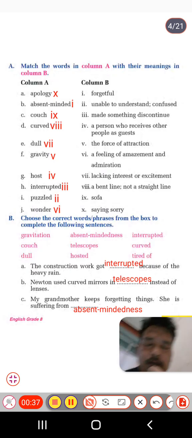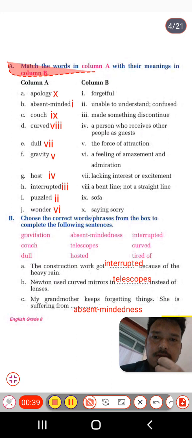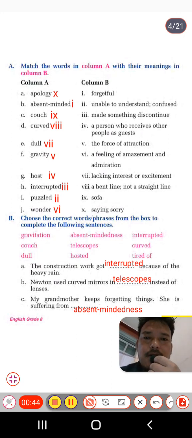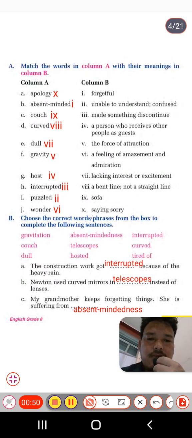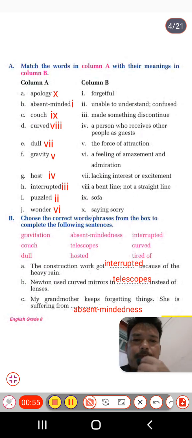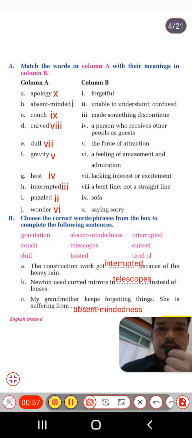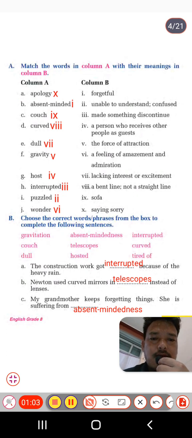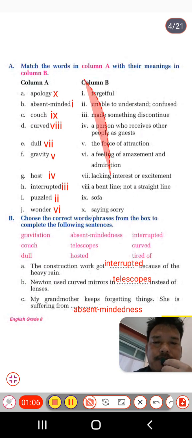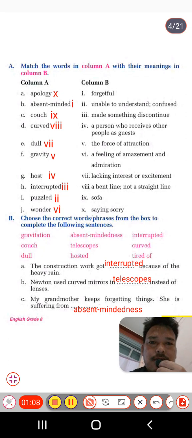So students, here are the exercises that begin from here. A number, match the words in column A with their meaning in column B. This exercise is from the first text, reading 1. So we have to match column A with their meaning in column B. On the left side you can see the words given here, and on the right side here are some meanings of the words that we have to match with their words.